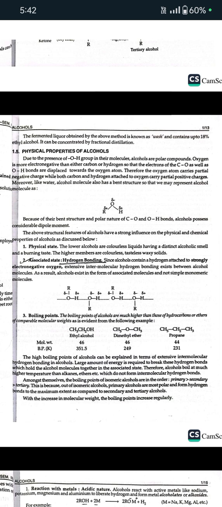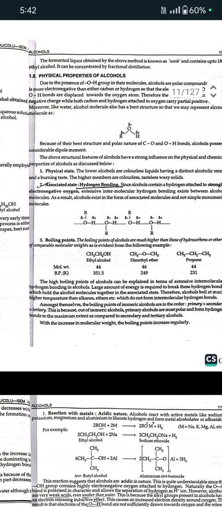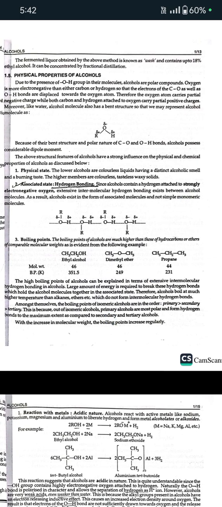Next is boiling point. The boiling points of alcohols are much higher than those of hydrocarbons or ethers of comparable molecular weights, as is evident from the following examples. The high boiling point of alcohols can be explained in terms of extensive intermolecular hydrogen bonding in alcohols. A large amount of energy is required to break these hydrogen bonds which hold the alcohol molecules together in the associated states. Among alcohols themselves, the boiling points of isomeric alcohols are in the order primary, secondary, and then tertiary.